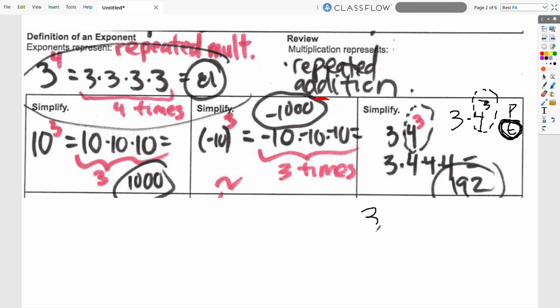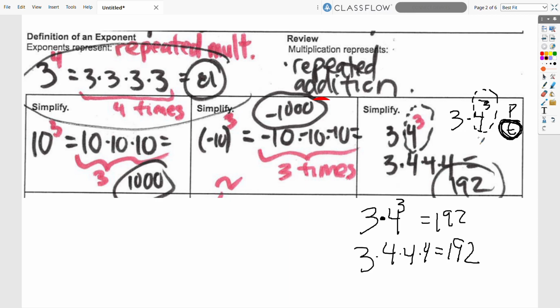And remember, you can enter this in the calculator to get 192, and you can also get this in the calculator to get 192. Right, so it's just important to know for this one that only the 4 is the one that repeats 3 times.